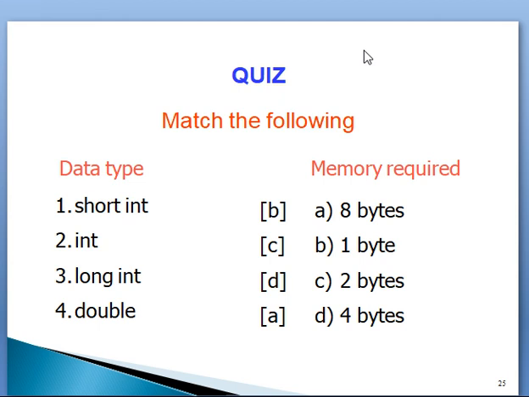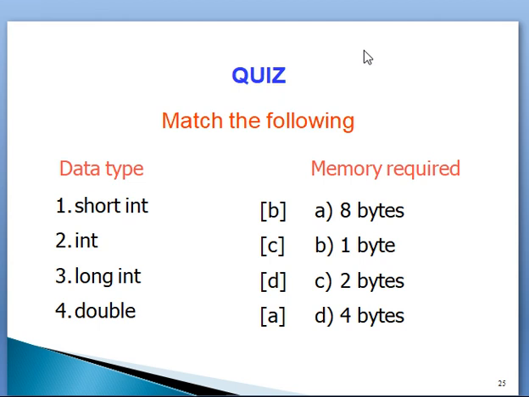So short int required, integer requires how many bytes of memory? 2 bytes. But here short int, so it requires only 1 byte memory. Second one, int, it requires 2 bytes.